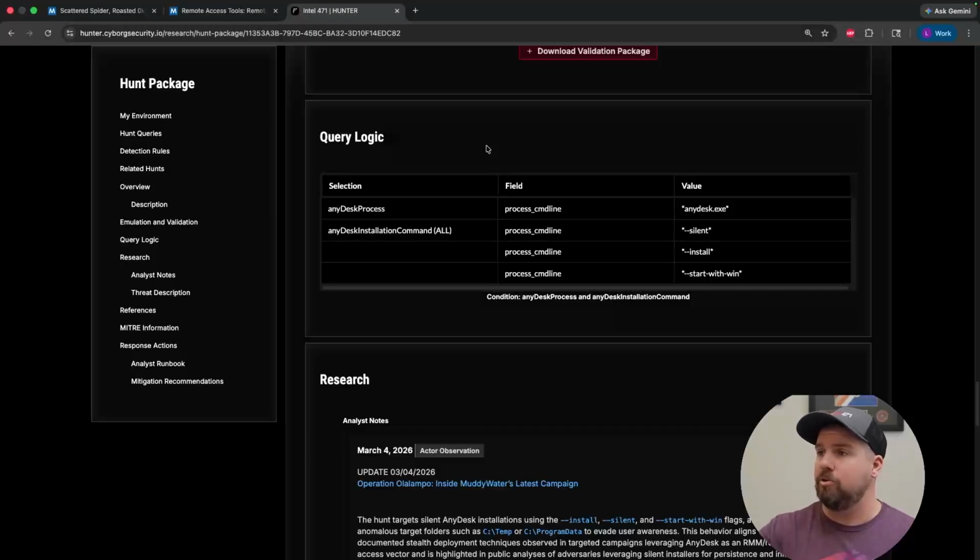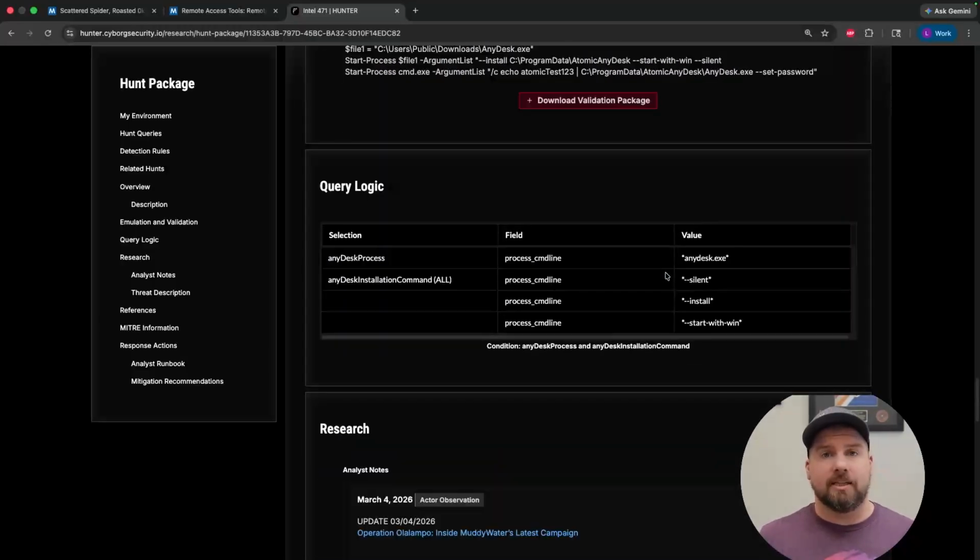So in this case, we're looking for any of these values: AnyDesk, existing in the process command line, as well as silent, install, and start with win. So if you find all these in a single command line argument, it's a good indication that AnyDesk was installed silently on a machine. But what does that look like in the data?